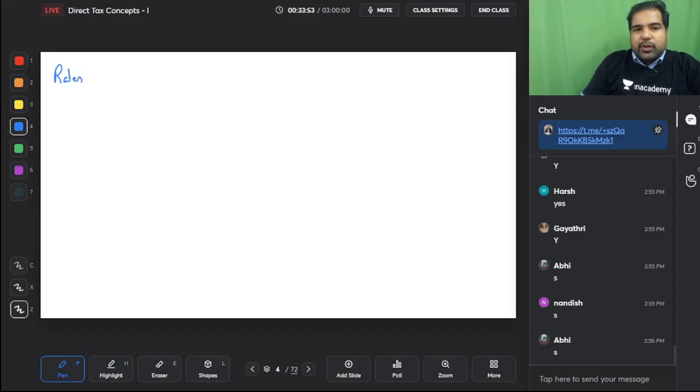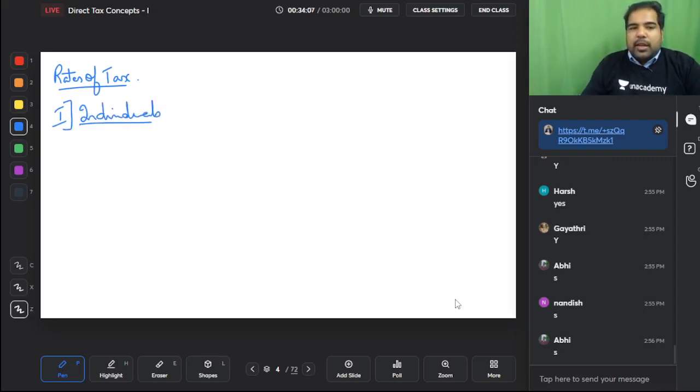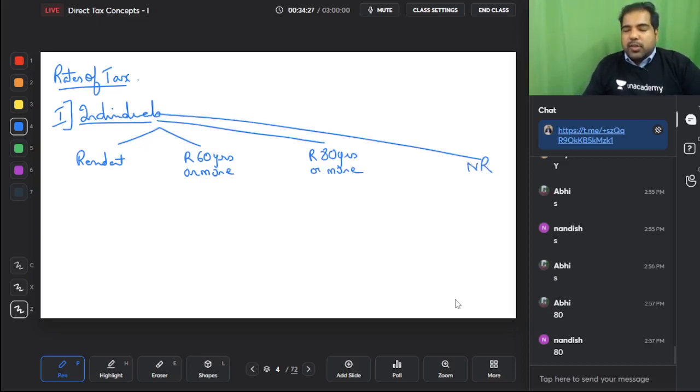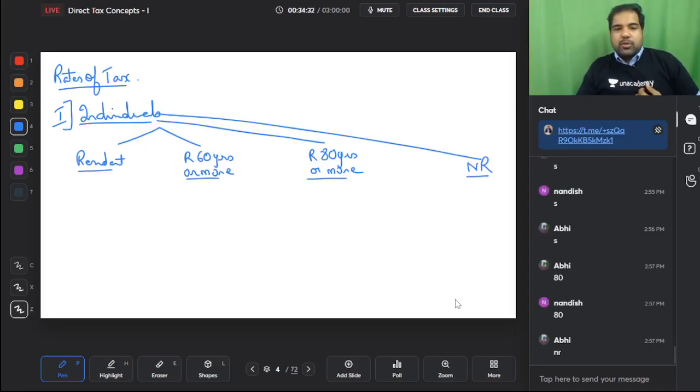Guys, rates of tax we have to discuss in parts because rates of tax are different for different people. So every time we finish one chapter, we'll decide a rate of tax. First, rates of tax we'll discuss for individuals. Pay attention, guys. Individual can be a resident, who is 60 years or more, can be a resident who is 80 years or more, and also can be a non-resident. So first, after this chapter, let's only discuss for resident and non-resident, only for individuals.